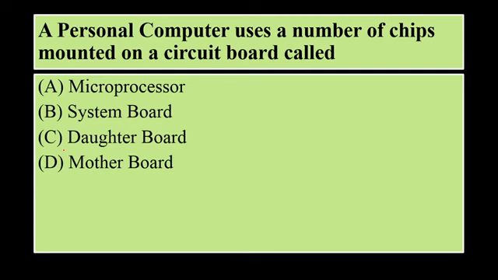A personal computer uses a number of chips mounted on a circuit board called microprocessor, system board, daughter board or motherboard. I hope you all know that inside a personal computer there are a number of chips which are mounted on a circuit board. Many of you must have seen it too, which is known as a motherboard.